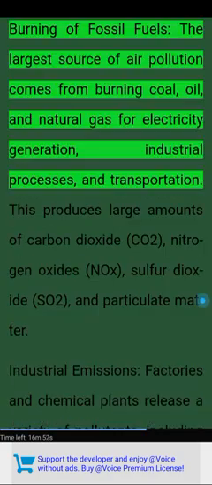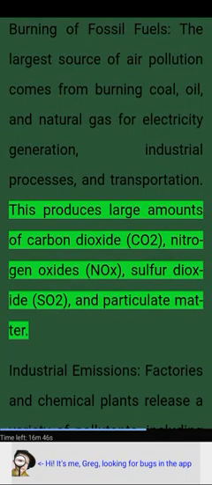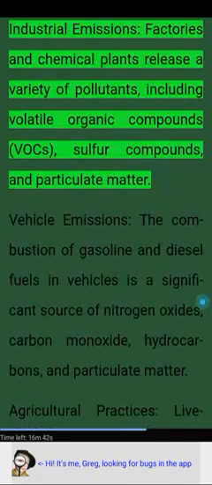Anthropogenic, human-made sources. Burning of fossil fuels. The largest source of air pollution comes from burning coal, oil, and natural gas for electricity generation, industrial processes, and transportation. This produces large amounts of carbon dioxide, CO2, nitrogen oxides, NOx, sulfur dioxide, SO2, and particulate matter.